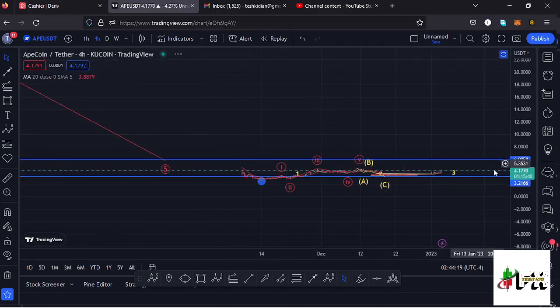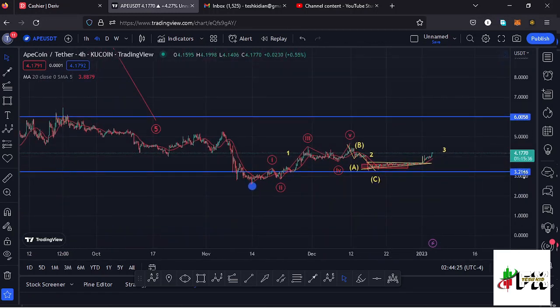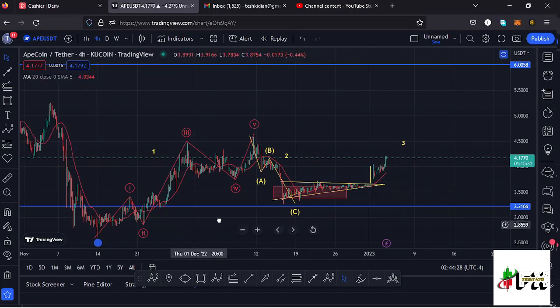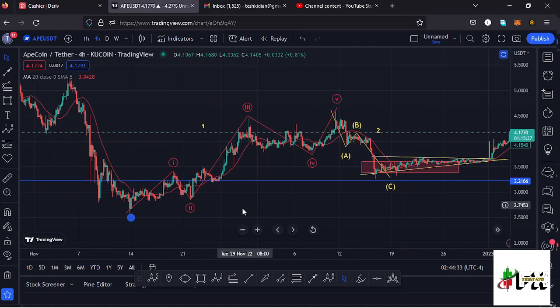And I believe that is what has been happening here on the apecoin chart, and that is better seen here on the 4-hour chart, where you can see that after making our low at around the $2.59 mark, we started a very nice bounce to the upside, which has been obeying the Elliot wave structures, where we can have that as the first wave to the upside, then a wave 2, a wave 3, then a wave 4, and then a wave 5, making its peak at around the $4.6 mark, and also completing the formation of that higher Elliot wave count 1 to the upside.